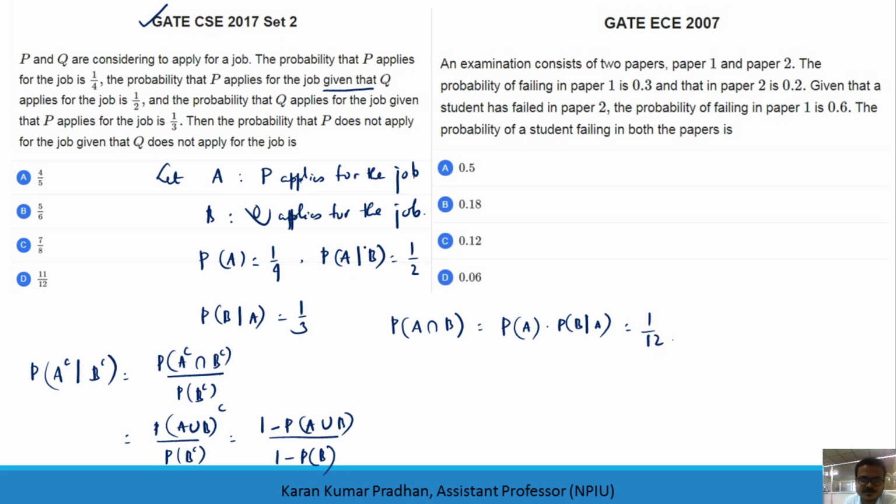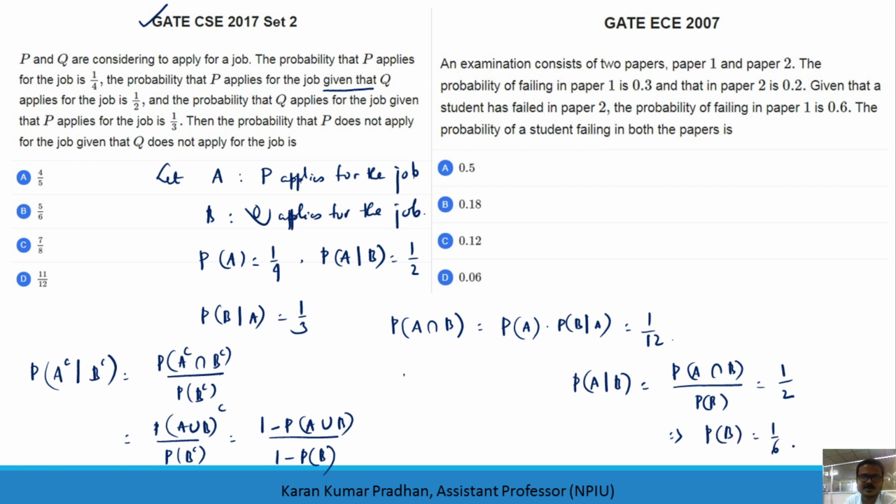Now let's go for this conditional probability, that means probability of A given B. This will be probability of A intersection B divided by probability of B, and of course it is given as 1 by 2. So if this is 1 by 12, then probability of B is 1 by 6.